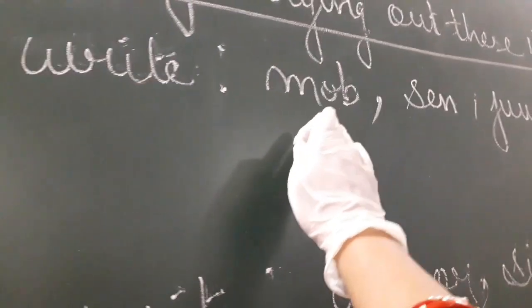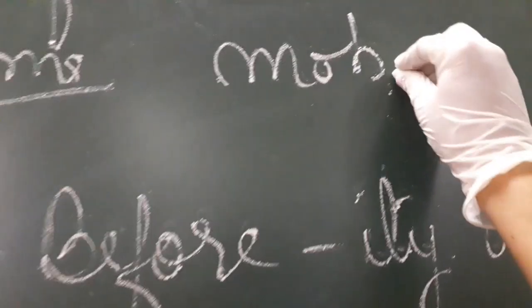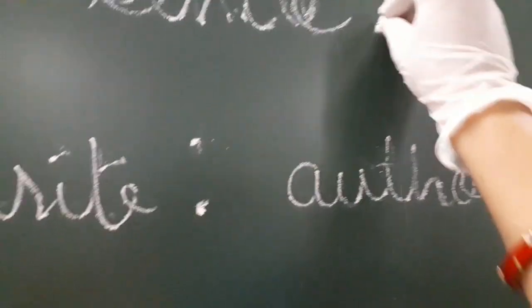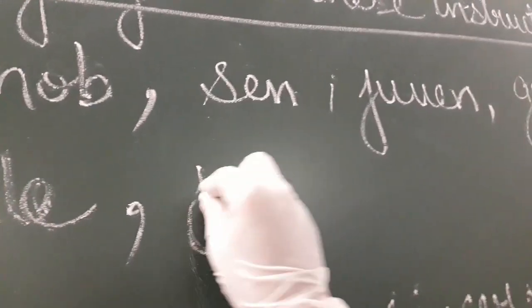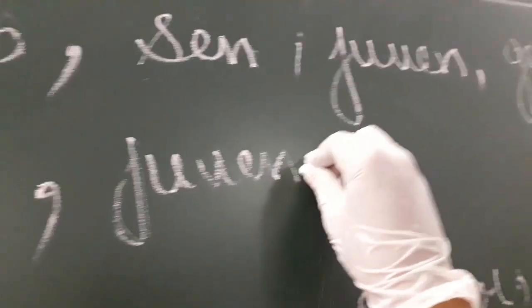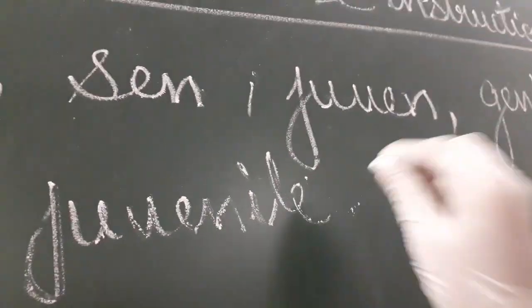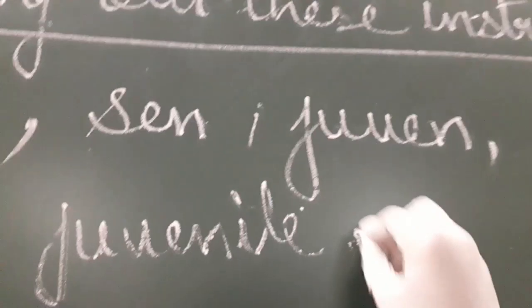Let's see what it becomes when we add mob to the given suffix il. It becomes mobile. When we add sen to il, it becomes senile. Now juven, J-U-V-E-N, is added to il, it becomes juvenile, right?